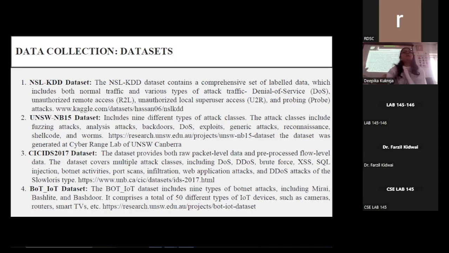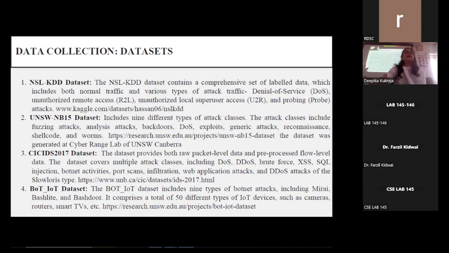Now, I have used 4 different data sets for my research. The first data set I have used is the NSL-KDD data set, and this data set is a benchmark for evaluation of IDS algorithms. The NSL-KDD data set contains a comprehensive set of labeled data, which includes both normal traffic and various types of attack traffic. The link is given here in the slide.